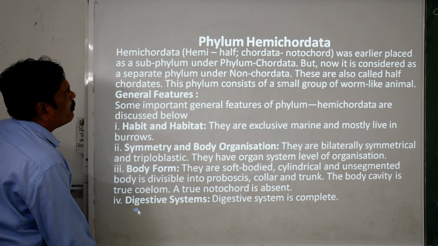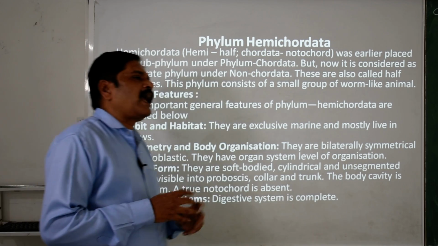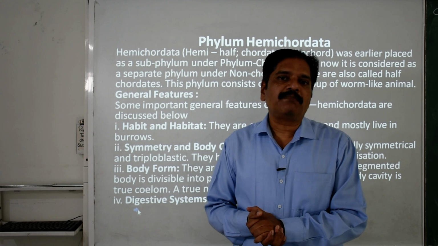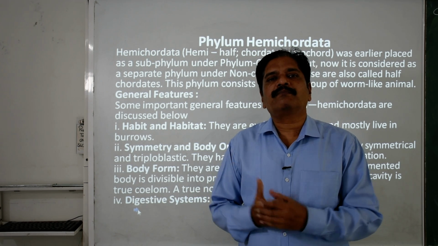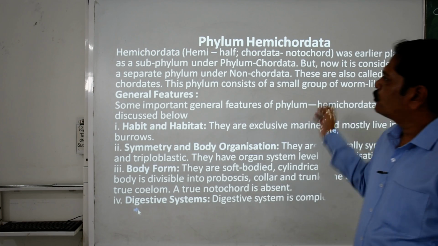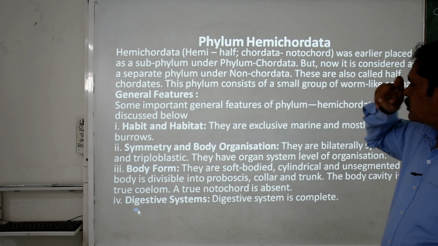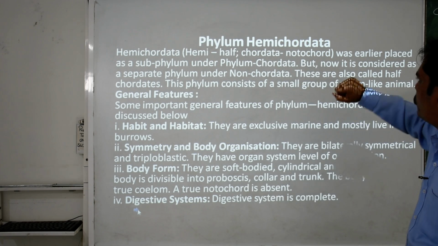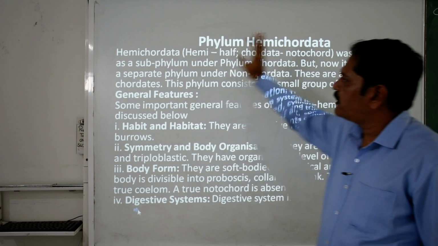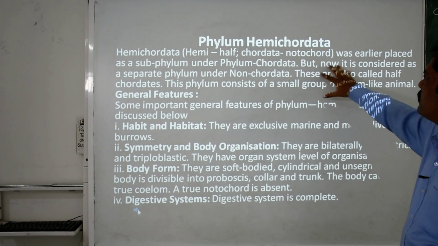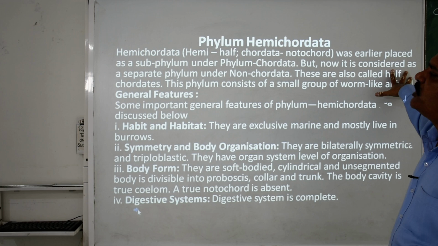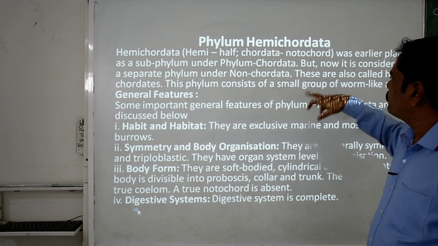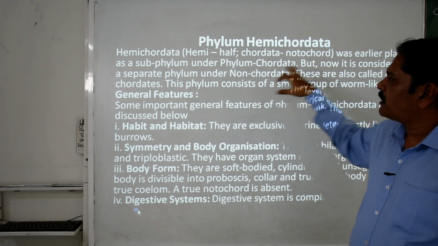Now moving forward, we are taking the next phylum, the Hemichordata. Hemi means half, or semi means half, and chorda means a cord-like feature. Clear? So simply, the body containing a half notochord in its structure is called a hemichordate. These were earlier placed as a subphylum under the phylum Chordata, but now in the new consideration we keep them in a separate non-chordate phylum, and they are also called half chordates.